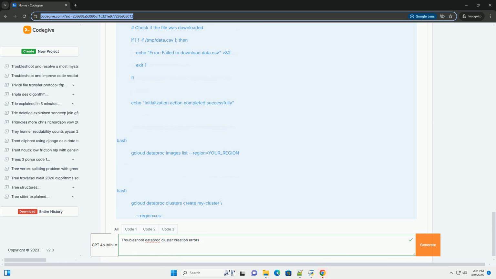Test locally. Try running the initialization action script on a local VM or a similar environment to the cluster nodes. This can help you identify errors in the script more easily. Add error handling. Include error handling in your initialization action scripts, for example set -e to exit immediately on errors, and proper error logging. Dependency installation. If the script relies on specific dependencies, make sure to install them within the script using package managers like apt-get, yum, or pip.